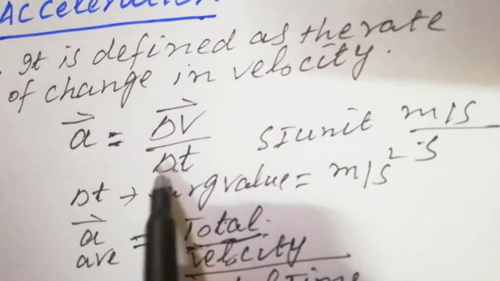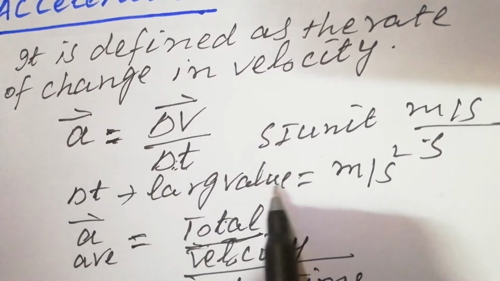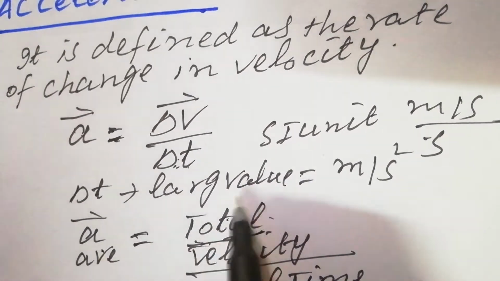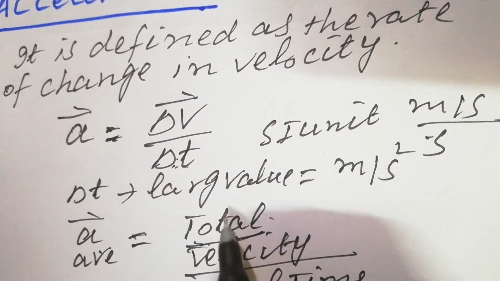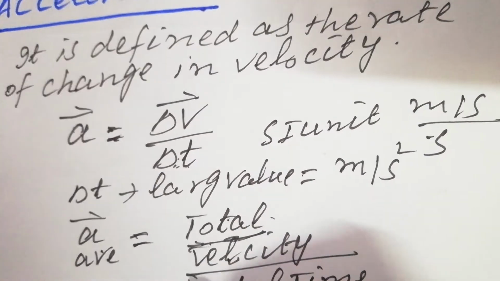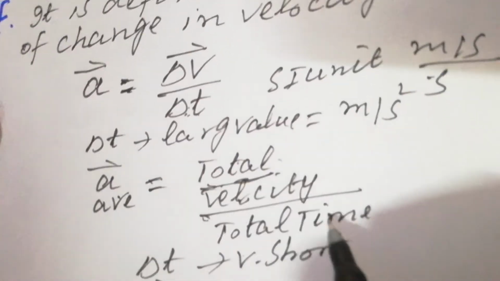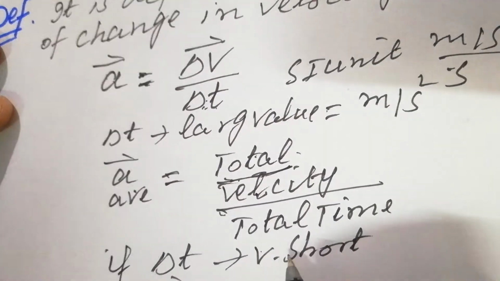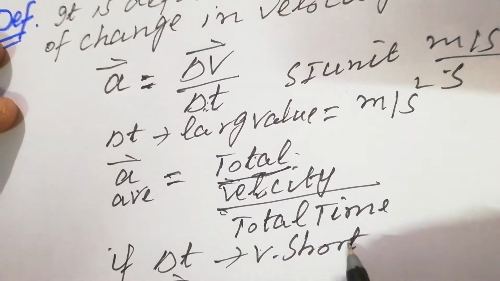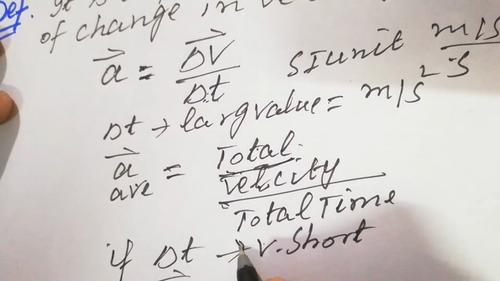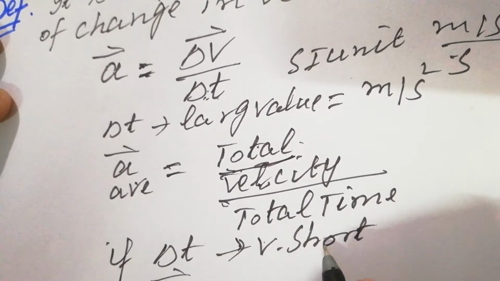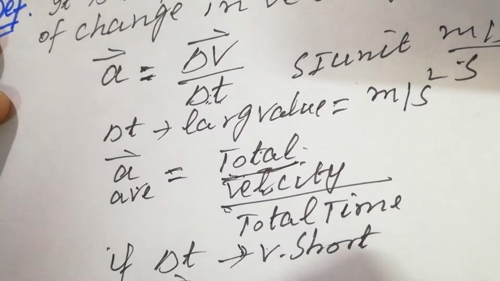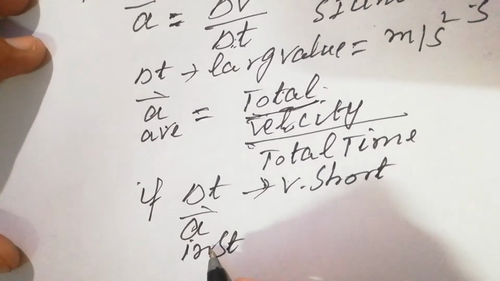If delta t has a large value, then this acceleration is average acceleration. So delta v is the total change in velocity divided by total time. And if delta t has a very small value, very close to 0 but not exactly equal to 0, then this acceleration is instantaneous acceleration.